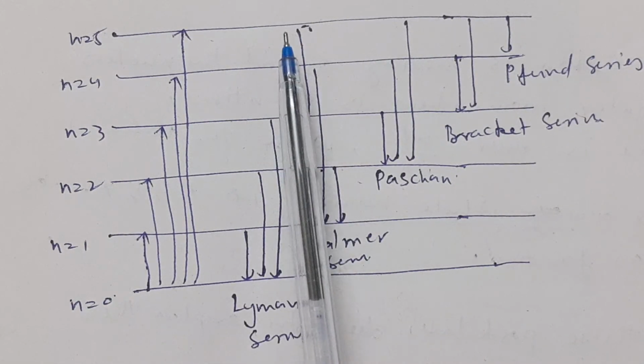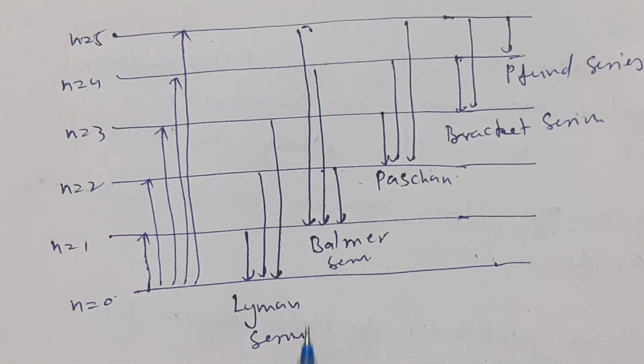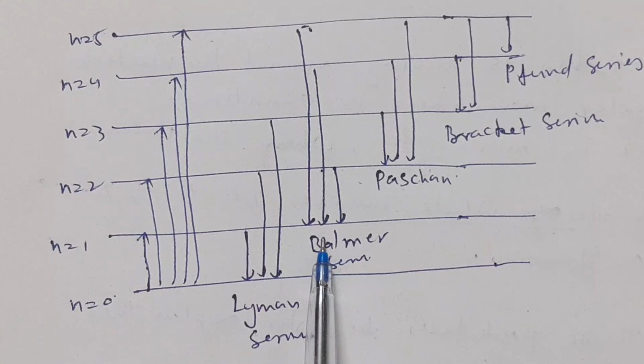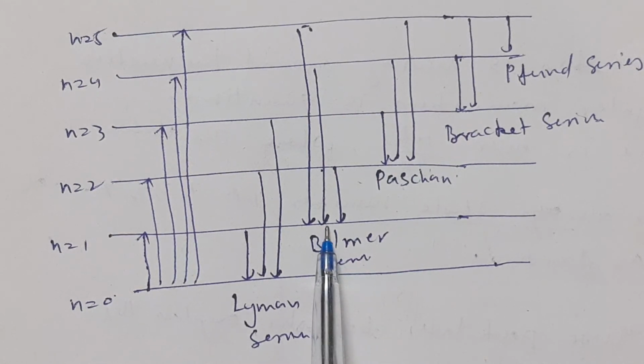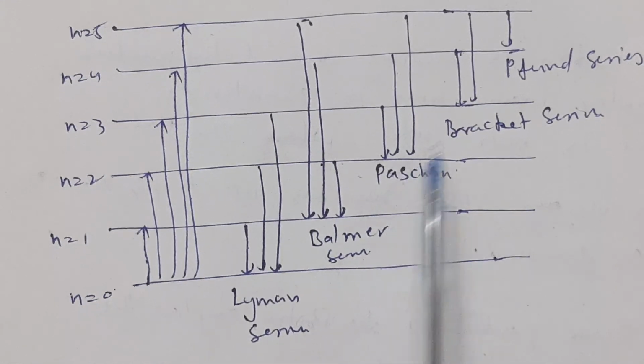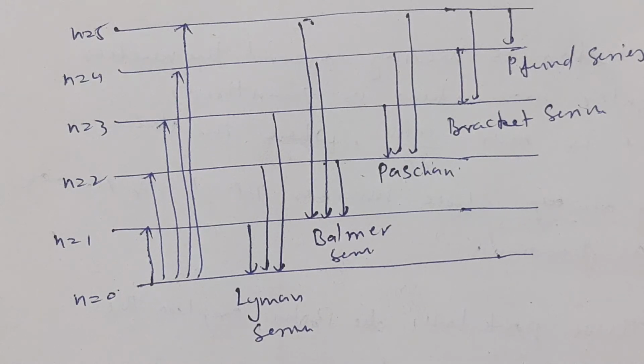If it comes from any higher energy level to the ground state, then the lines formed are known as the Lyman series. If they fall into the number 2 state from higher states, then the lines obtained are known as the Balmer series. Similarly, the Paschen, Brackett, and Pfund series. So the different energy states have different series of lines, so it is known as the line spectra of hydrogen atom.